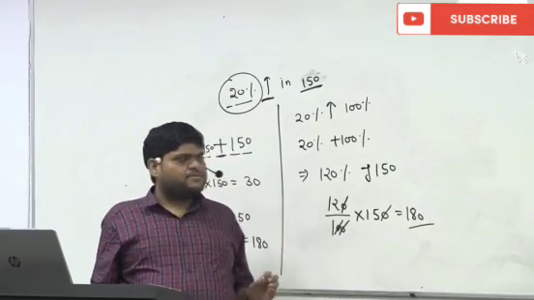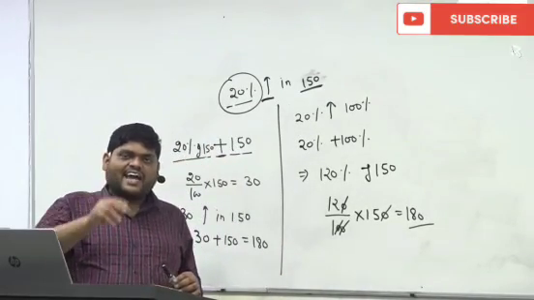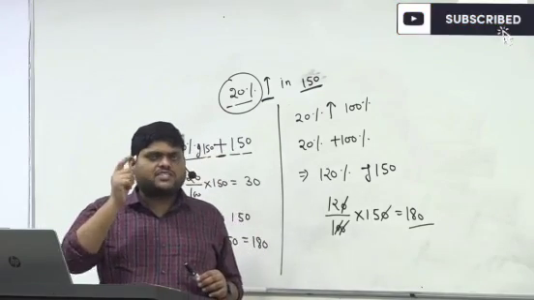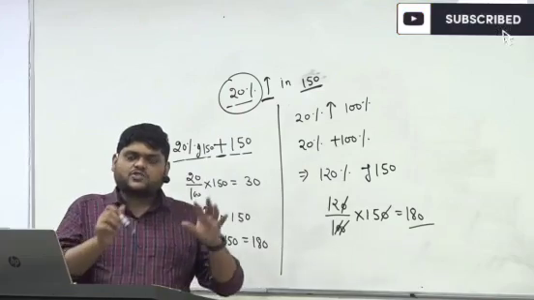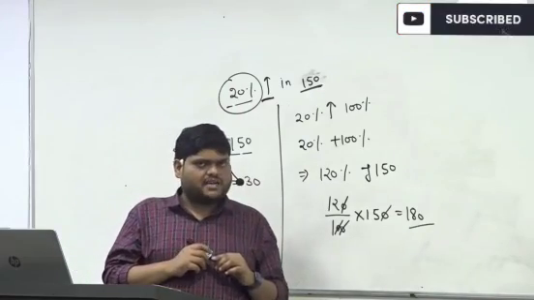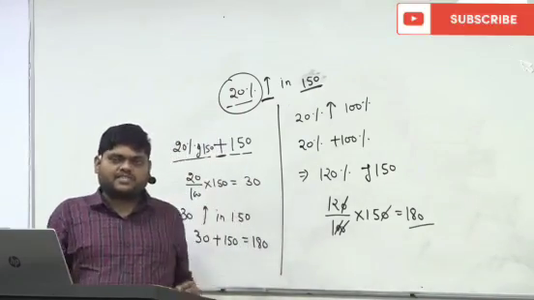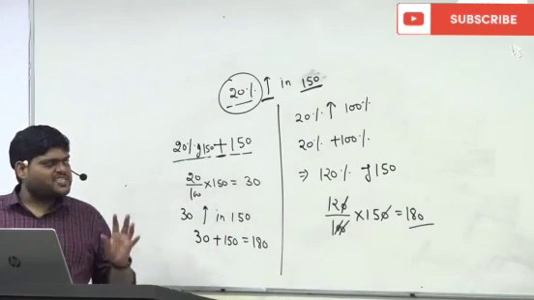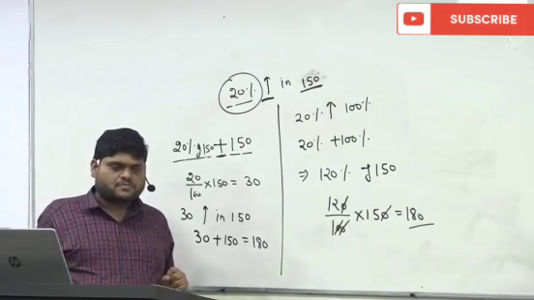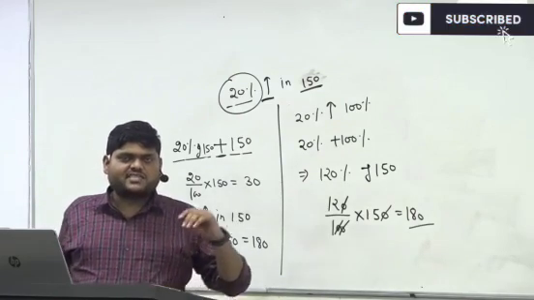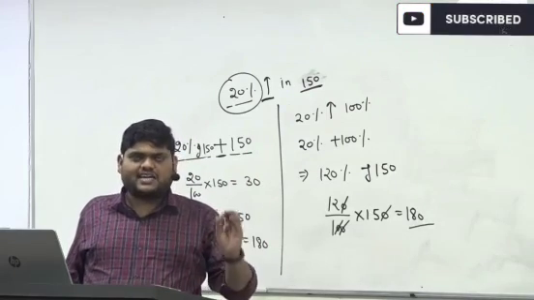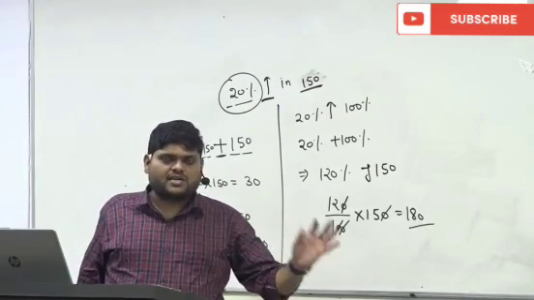Suppose I say X is increased by 20%. The first thing that should come to your mind is that X was already 100%, so now X becomes 120%. If X is increased by 30%, X becomes 130%.